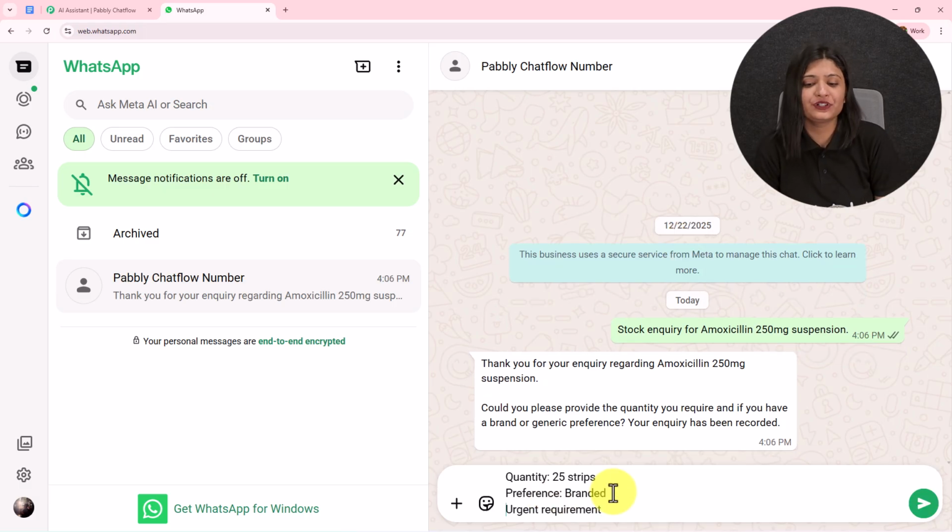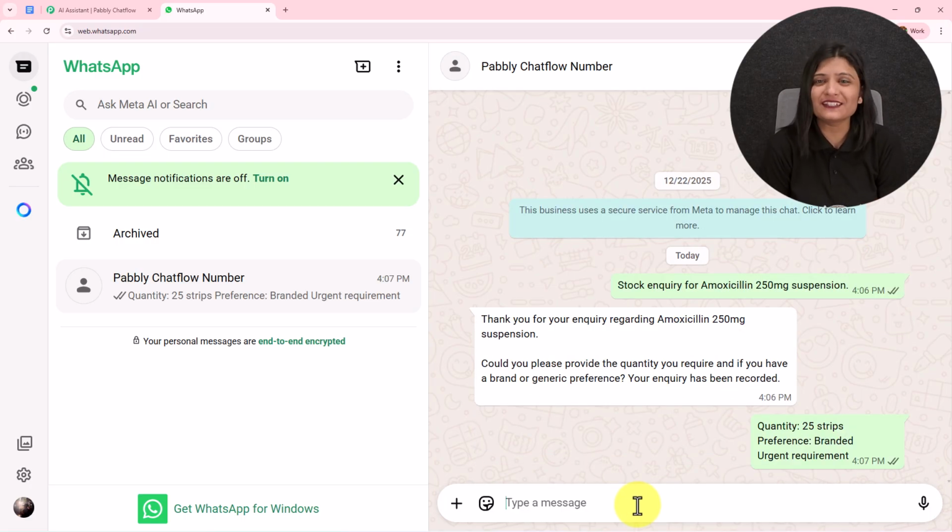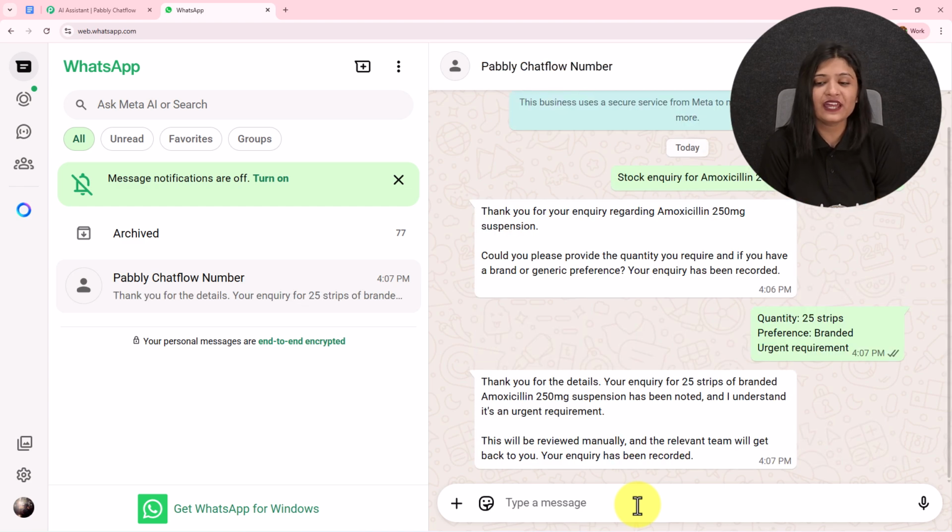So here I am going to send this particular message. Quantity 25, preference branded, urgent requirement. I am going to send this reply. Now let's wait for the reply what it gives to me. So here it has sent me, thank you for the details. Your inquiry for this 25 has been noted and I understand it's an urgent requirement. This will be reviewed manually and the relevant team will get back to you. Your inquiry has been recorded. So this is the reply which it has given to me.